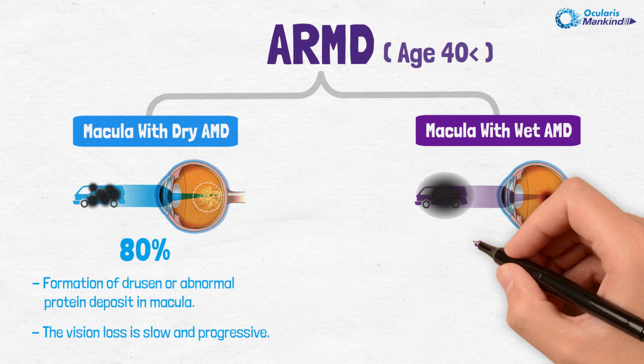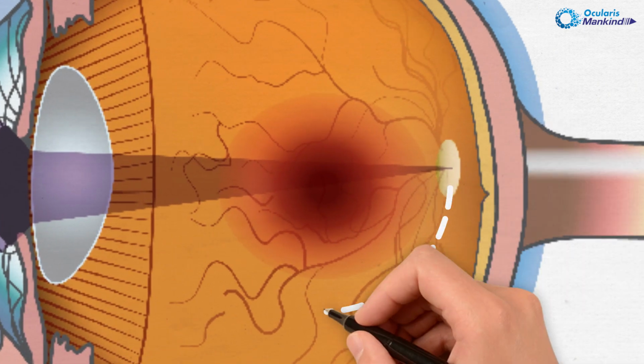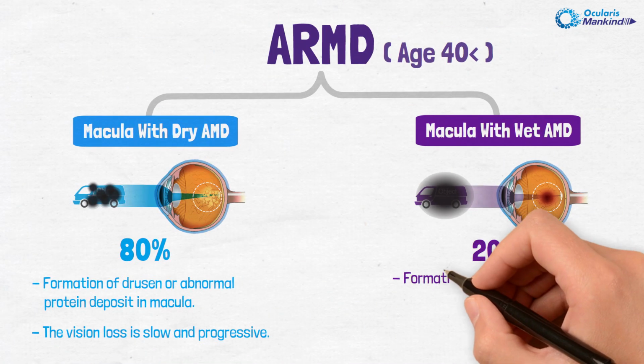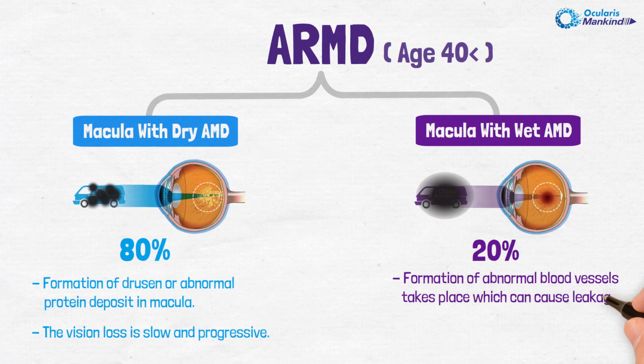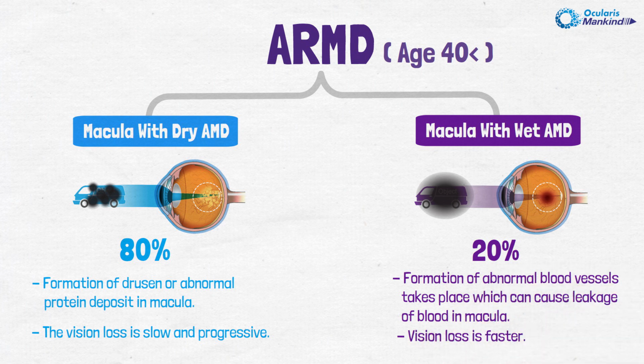In wet ARMD, which happens in almost 20% of the cases, formation of abnormal blood vessels takes place, which can cause leakage of blood in the macula. In wet ARMD, vision loss is faster compared to dry ARMD.